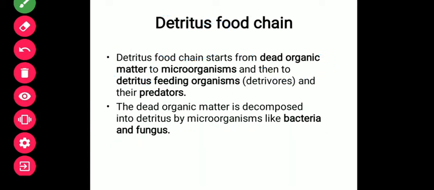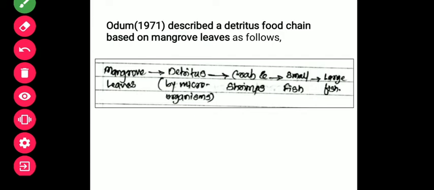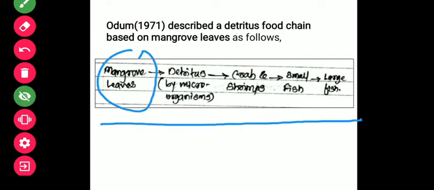Okay, now the next example that has been given is mangrove leaves. Now you will think mangrove is also a plant. I have told you why I said that it always starts with the dead part, because I have written here mangrove leaves. A leaf is the part of the plant which has been detached from the parent plant. As it has been detached, it is now considered a dead part.